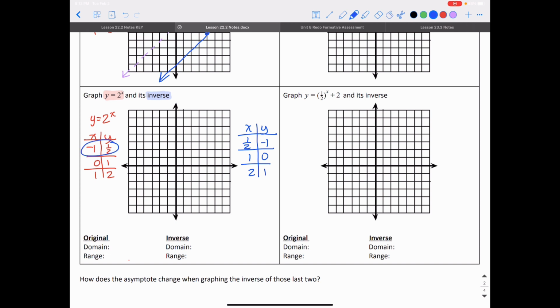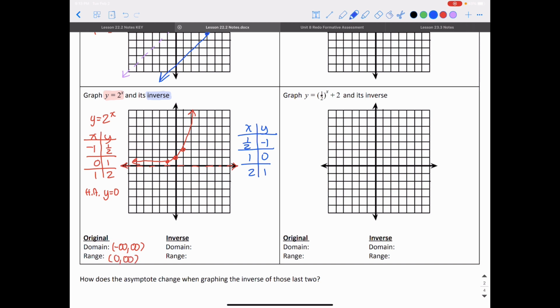I just flipped this point. I just reversed the x and the y's. I did that for all of the points. I'm going to plot my red points. I have -1, 1/2. I have 0, 1, and I have 1, 2. I'm going to make sure I don't touch this horizontal asymptote. I know there's no vertical change, so my horizontal asymptote is going to be y is equal to 0, and that's going to be my graph. So I know the horizontal asymptote is y is equal to 0. The domain is negative infinity to positive infinity. The range is 0 to infinity.